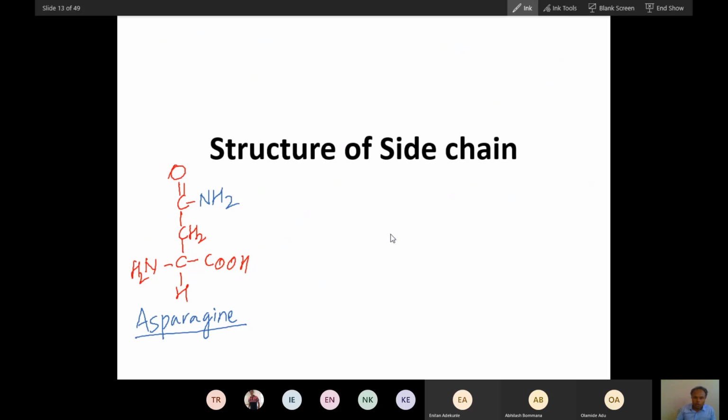Now let me draw the structure of glutamate. This is acid, this is amino. Now, so one more carbon than aspartate or asparagine, you can see. So you draw one carbon like this, and then here OH. So this is the structure of glutamate. When you add this NH2, this becomes glutamine.